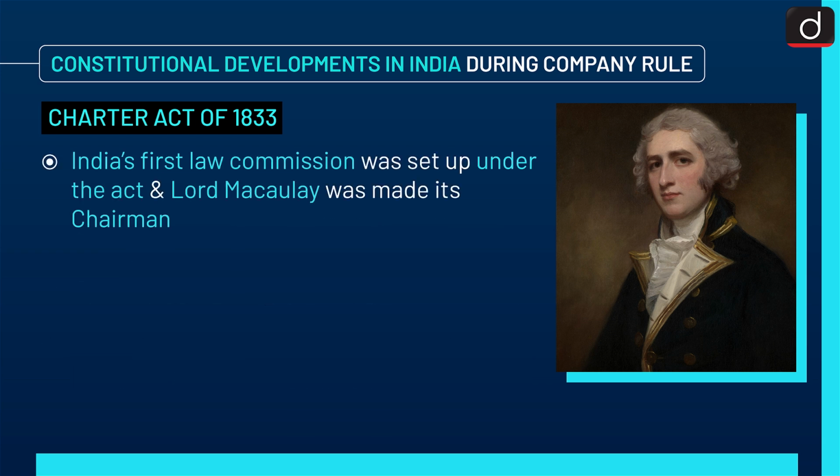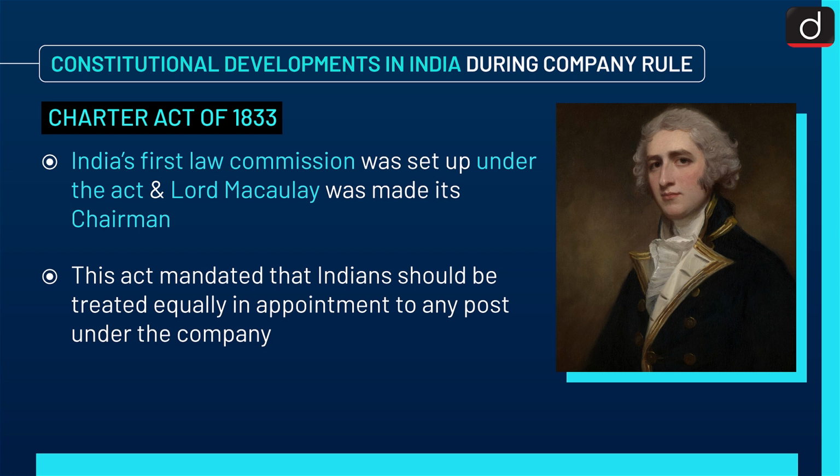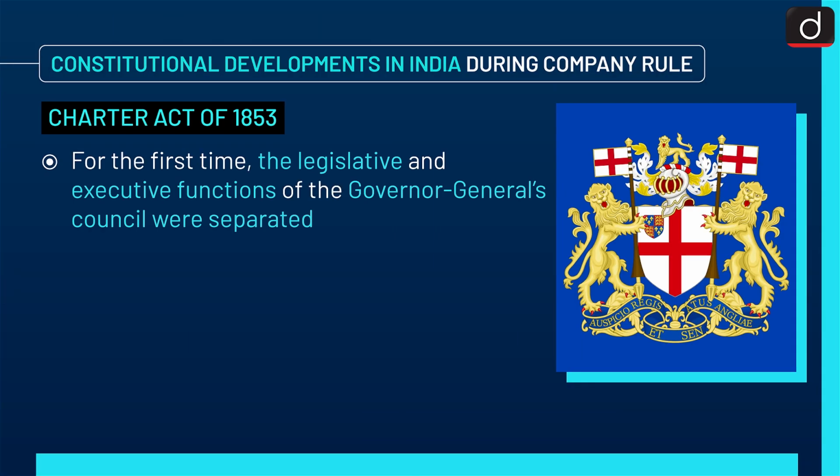India's first Law Commission was set up under the Act, and Lord Macaulay was made its chairman. This Act mandated that Indians should be treated equally in appointment to any post under the company, and slavery was declared illegal in India.